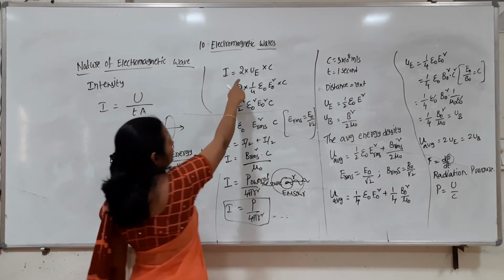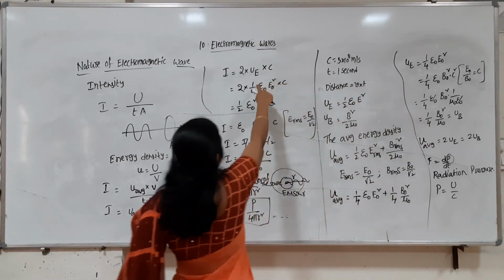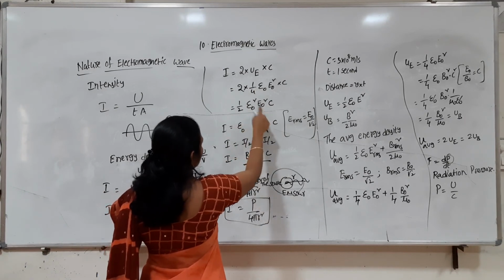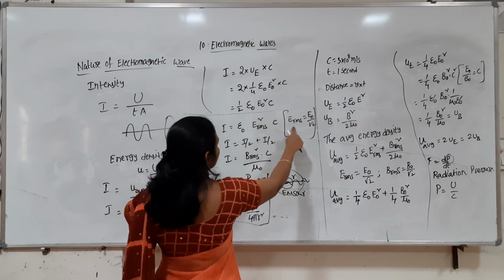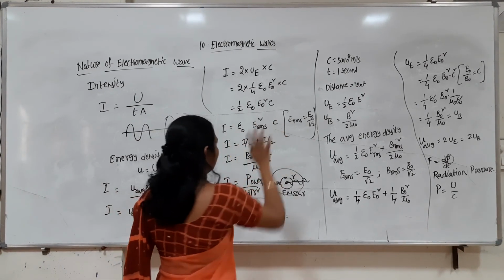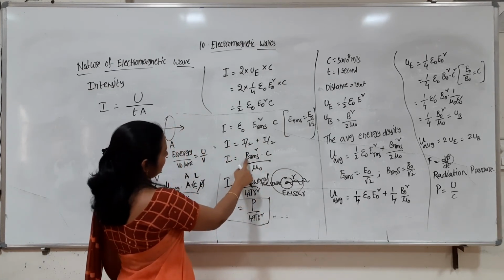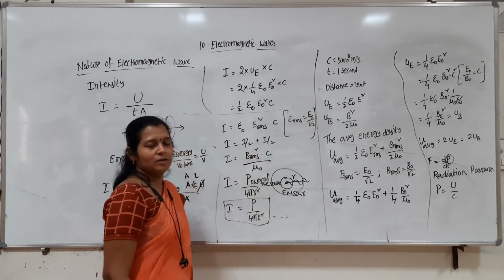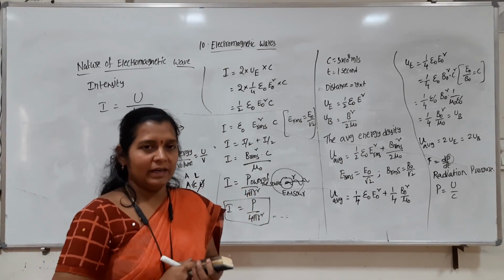So 2 times the average energy density is 1 by 4 epsilon naught E naught square, or this is 1 by 2 epsilon naught E naught square into c, or in terms of E RMS, epsilon naught E RMS square into c, and in terms of the magnetic field, B RMS square into c by mu naught. So this is about some of the important properties of electromagnetic waves.